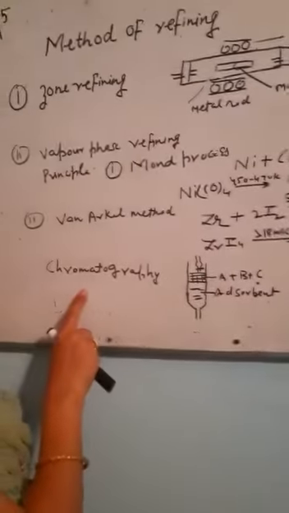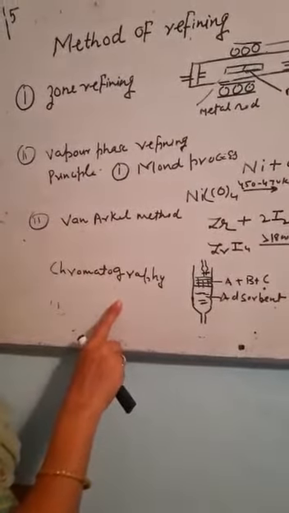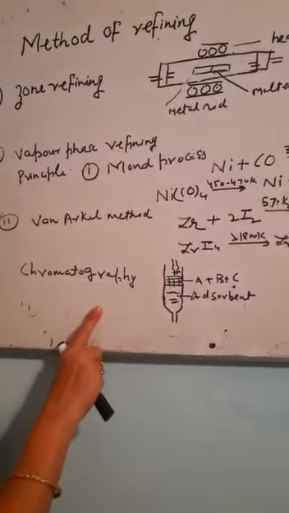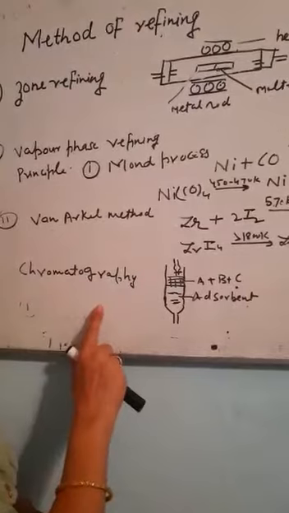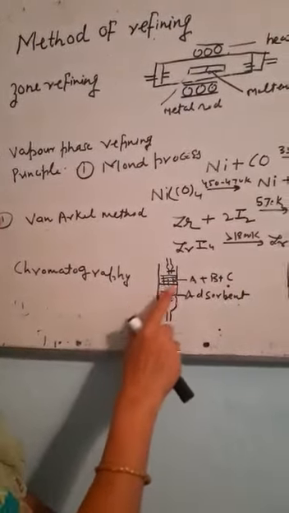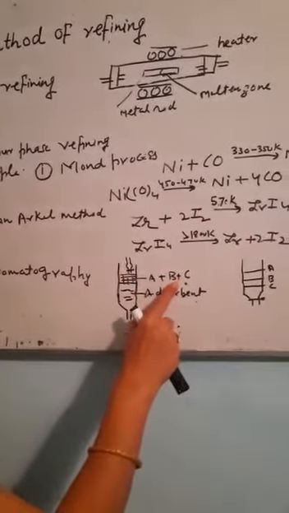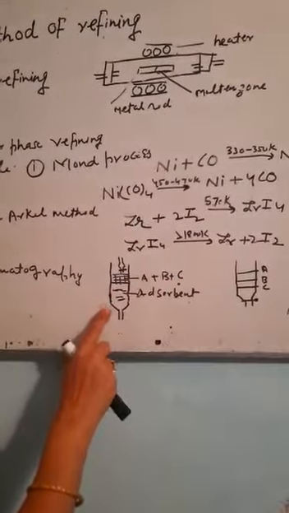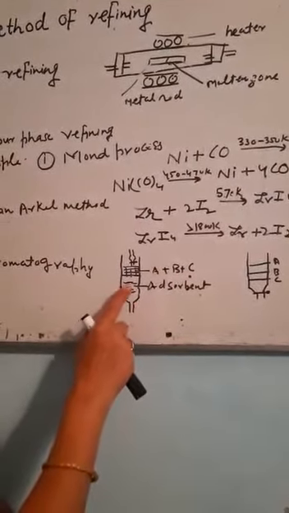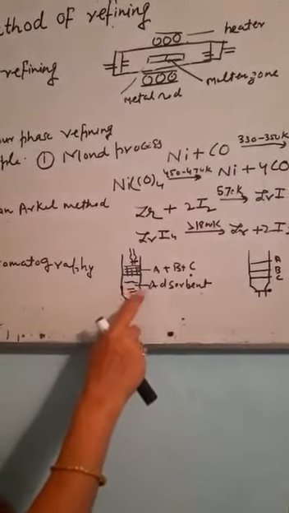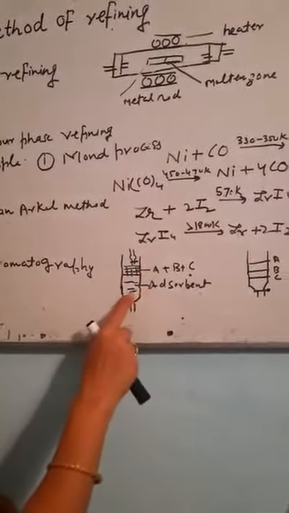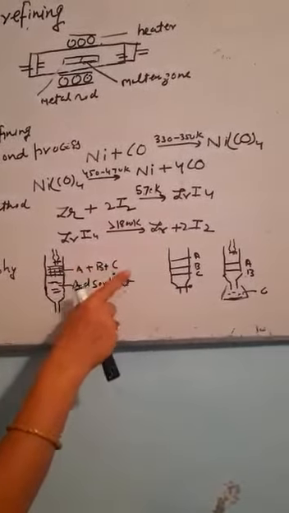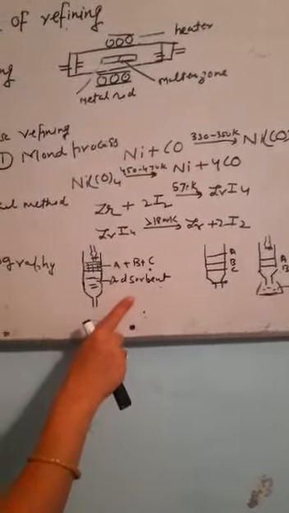The last method of refining is chromatography. As you know, chromatography is done for substances which are present in very small amounts. Suppose there is a substance A, and it contains impurities B and C. These are added in a column packed with alumina or silica. The adsorbent is added. The compounds A, B and C are soluble in the adsorbent.